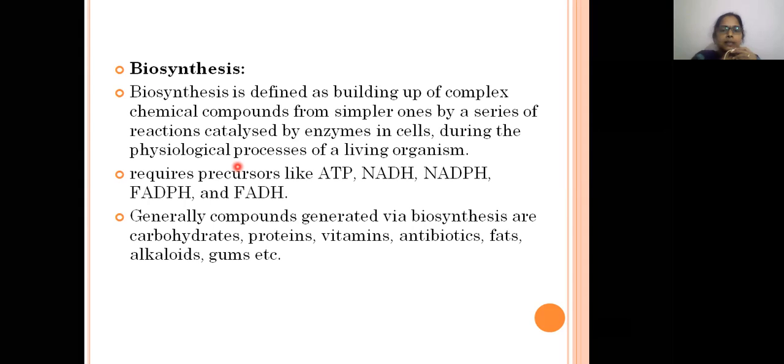ATP means adenosine triphosphate, NADH means nicotinamide adenine dinucleotide, and NADPH means nicotinamide adenine dinucleotide phosphate. It is a cofactor. And flavin adenine dinucleotide and flavin adenine dinucleotide phosphate are the coenzymes.